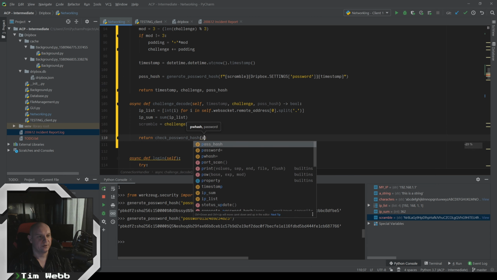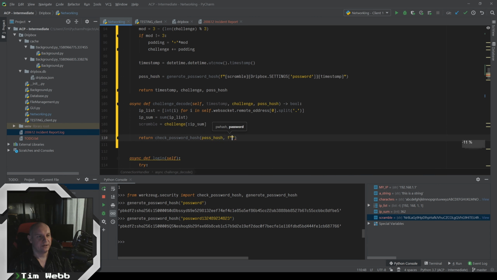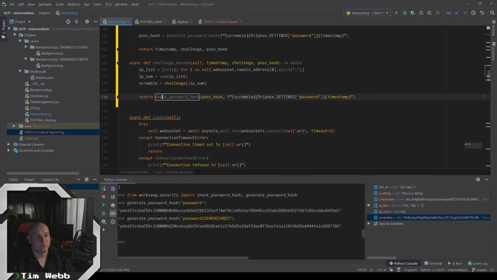And here we put the pass hash first, and then we reconstruct this whole thing that we used to hash with. So here we'll do scramble, and we'll do our password, and the timestamp that was provided to us. And this will return a true or a false, whether or not we have actually provided the correct information.